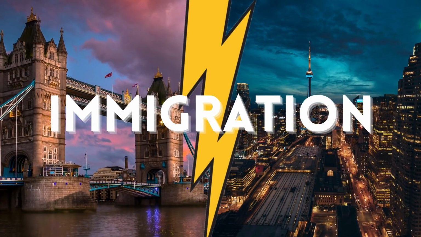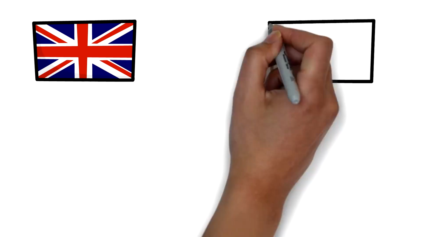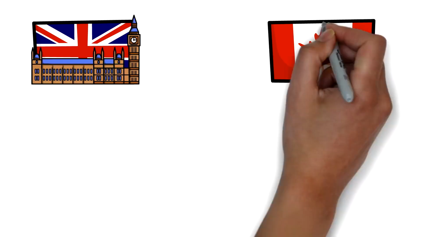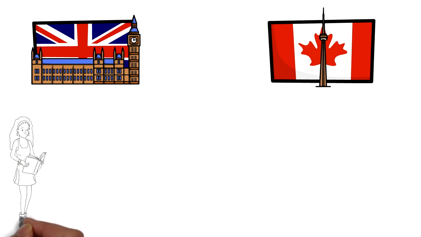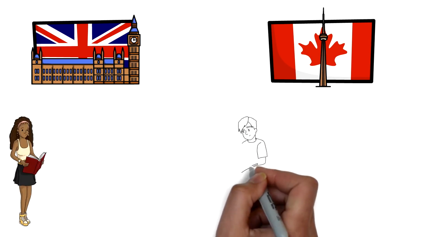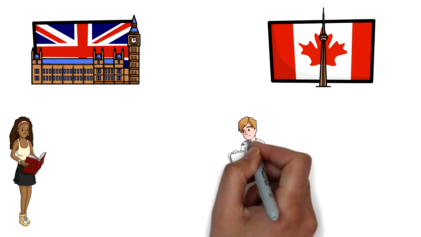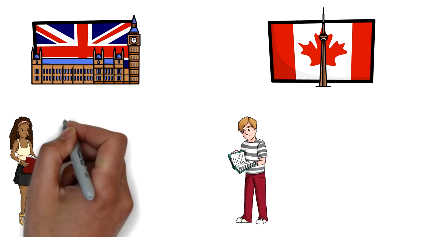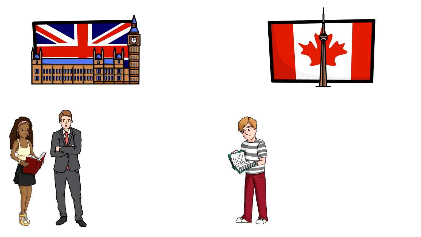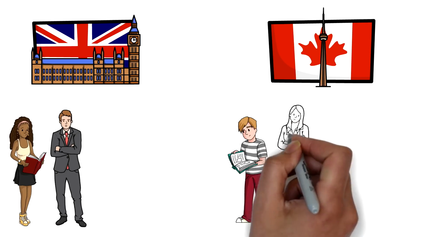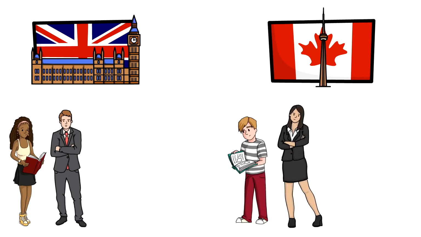Of course, if you don't know how to immigrate, then all of this video would not make much sense. So both UK and Canada have got different immigration programs for different kinds of people. If you are a student, then both of these countries offer you student visas. If you want to start a business in these countries and have enough capital, of course the program requirements, eligibility criteria and rules would be different, but yes, both of these countries do offer visas for entrepreneurs as well.